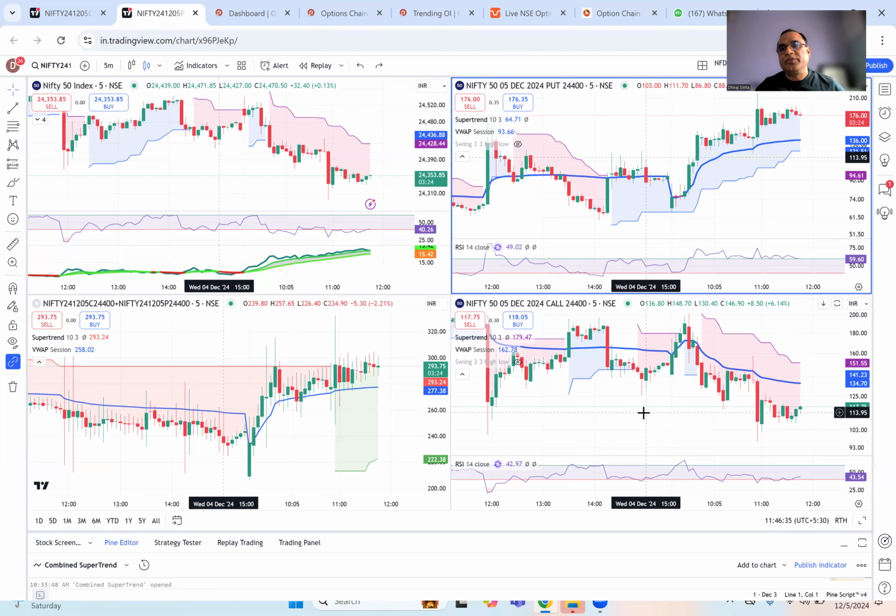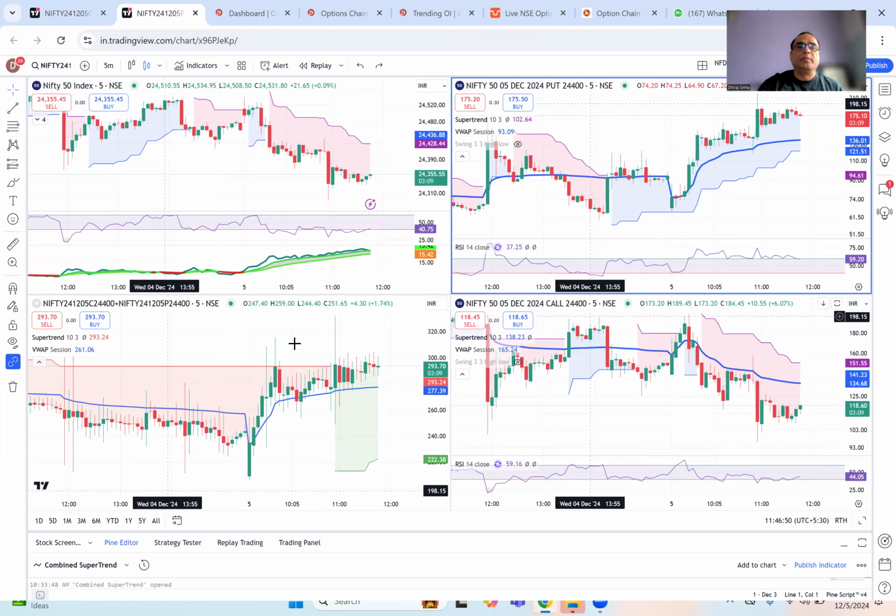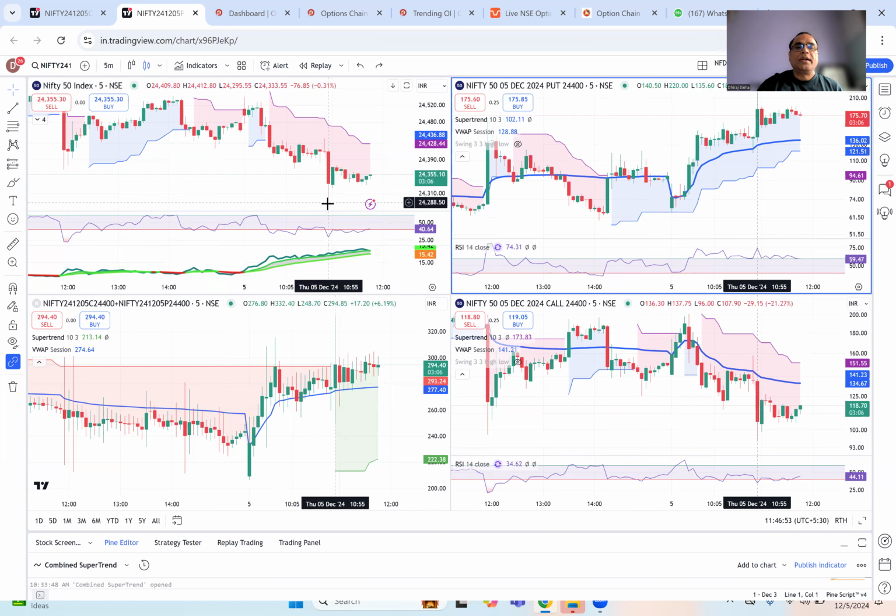But if there is an itch that, come what may, we have to trade, then the trade has to be a hero-zero trade on the option buying side, which means adjust your quantity to the extent you can lose all the premium on that. Because if you take an SL, the SL can be taken out in any move. You see the move that came here, right? 1055. Now, of course, this move was in the direction of the trend, but you would see some days it would be a counter direction.